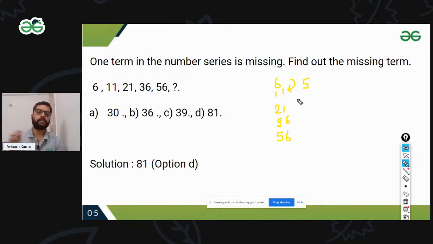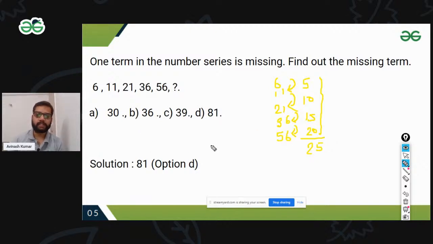First thing, just run for the difference part. 21 minus 11 is 10. 36 minus 21 is 15. And this one is 20. Can you see this? I immediately ran the subtraction part. Once I do the subtraction, I find my pattern. It's 5, 10, 15, 20. The next one will be 25.